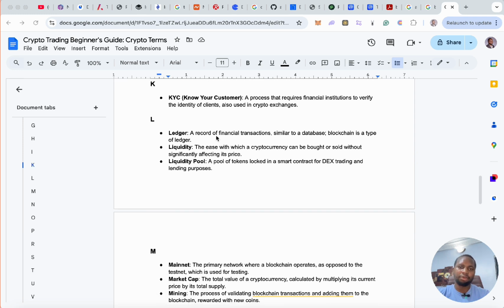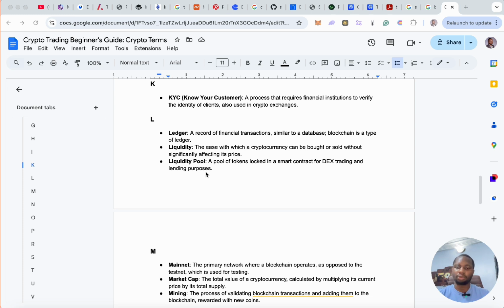Alright, ledger. A record of financial transactions similar to a database. Blockchain is a type of ledger. So ledger is just like a record. Alright, liquidity, the ease with which a cryptocurrency can be bought or sold without significantly affecting its price. Alright, that's liquidity. The liquidity pool, a pool of tokens locked in a smart contract for DEX trading and lending purposes. So in a DEX or within a smart contract, we can bring two different tokens and put them together in a pool and say if you add this token to this pool, you will get this token. Sort of like an automated market, right?